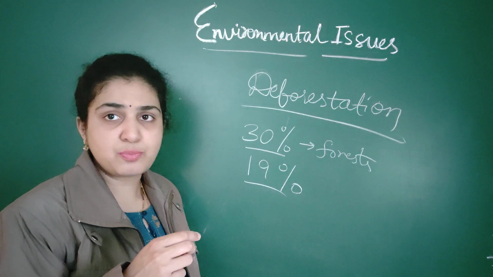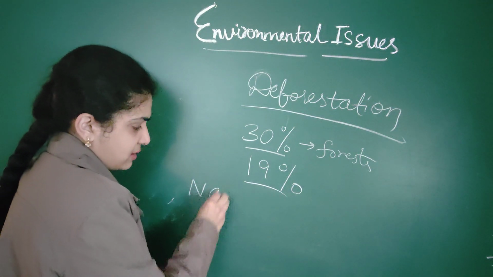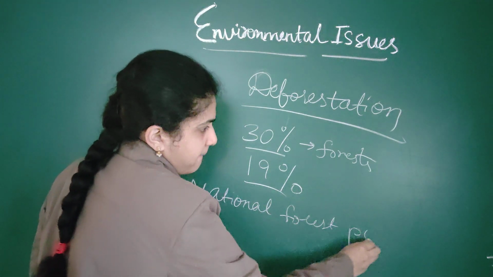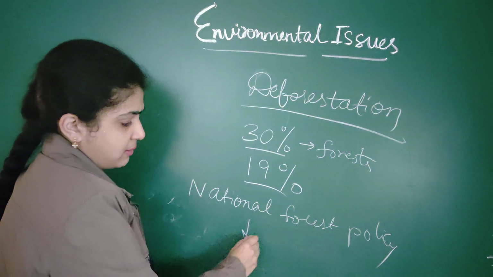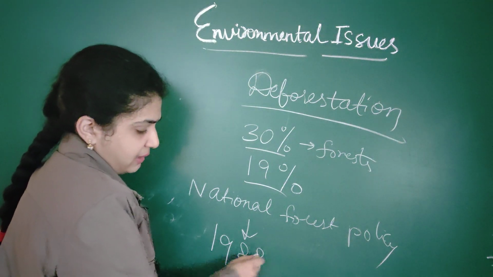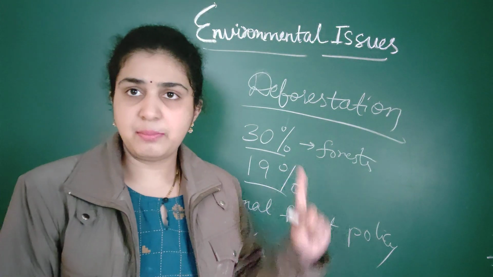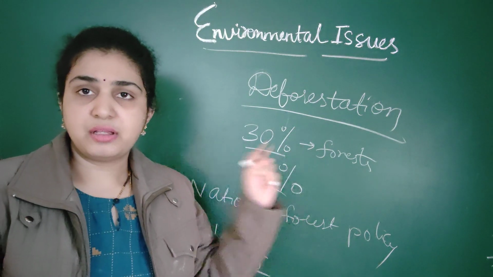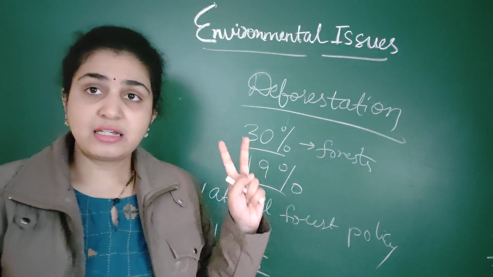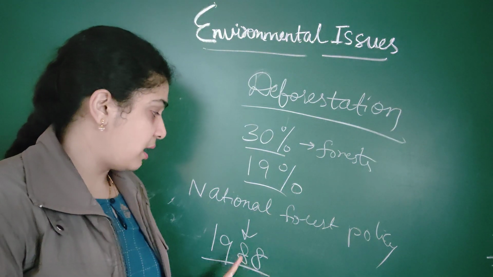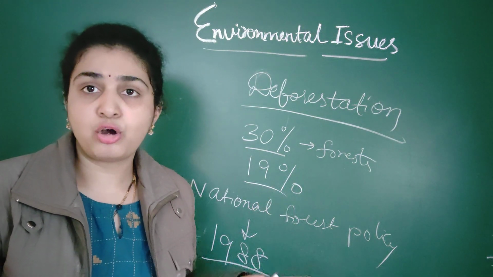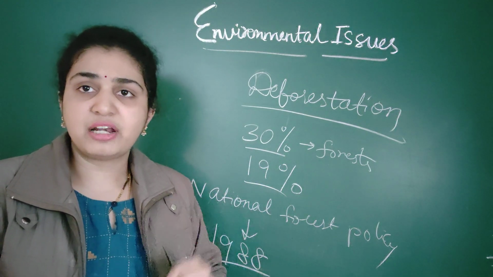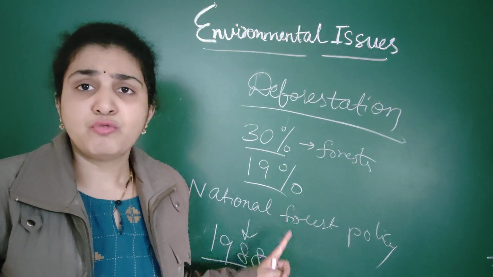This National Forest Policy was given in the year 1988. So you can easily remember: Water Act 1974. Then the next act is the Environmental Act 1986. Then 1987 is Montreal Protocol. National Forest Policy 1988. All these, one year, one act was passed. So National Forest Policy, what does it say?